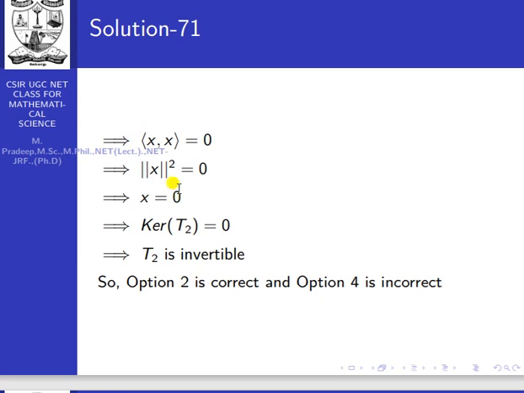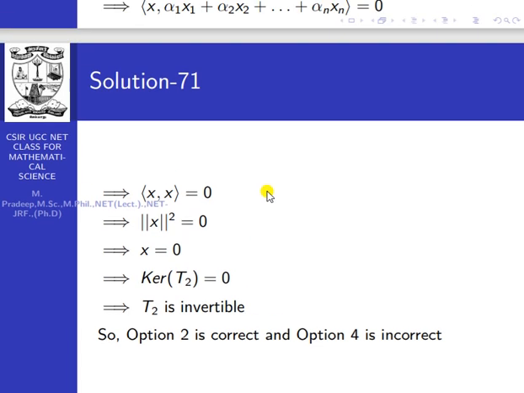Okay, so it's a very simple idea. From the kernel of T2, I choose x belonging to the kernel of T2, and we get x equal to 0. So for an arbitrary element x in the kernel of T2, we get x equal to 0. From this, what is the conclusion? The kernel of T2 should be equal to 0. Kernel of T2 equal to 0 means T2 is invertible.